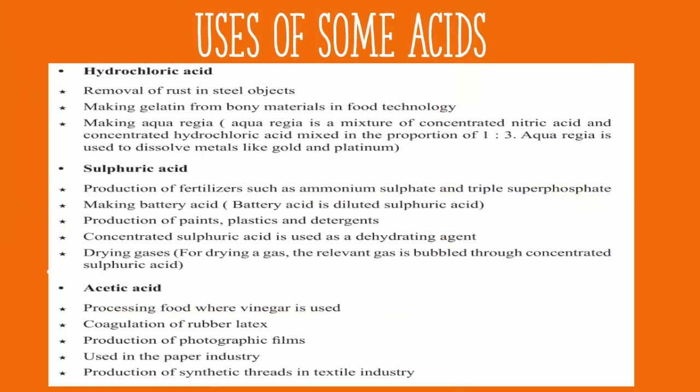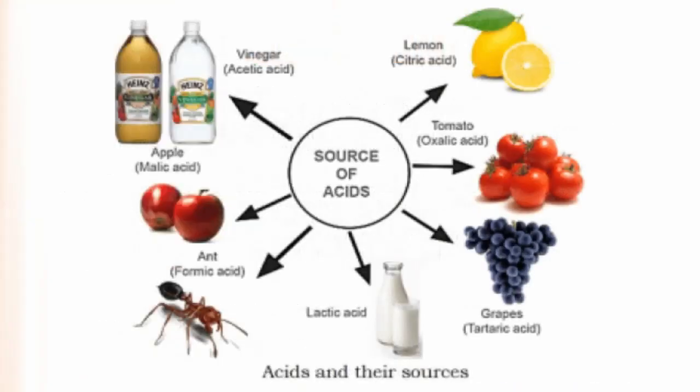Sulfuric acid is used in the production of fertilizers such as ammonium sulfate and triple superphosphate. It is also used in making battery acids and in the production of many compounds such as paints, plastics, and detergents. Acetic acid is a weak acid. It is found in vinegar and it is also used in coagulation of rubber latex. These are some sources of acids found in our day-to-day life.